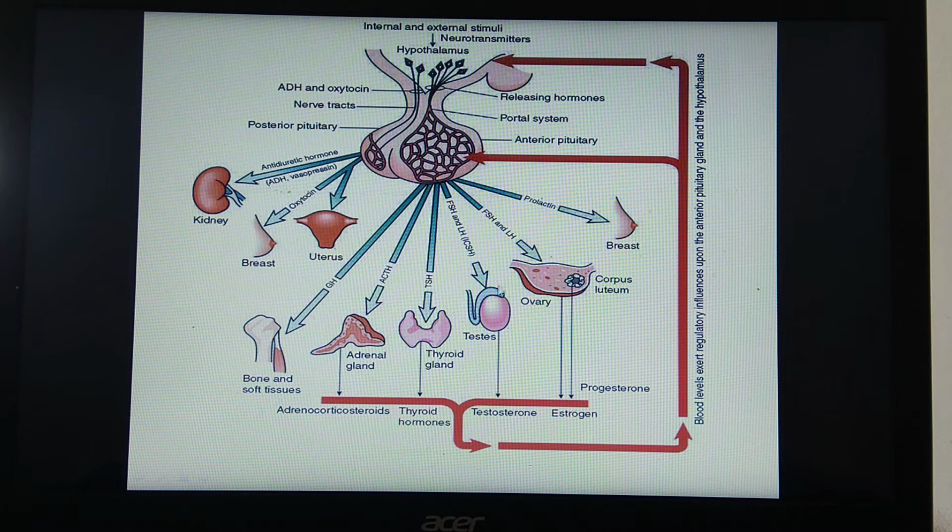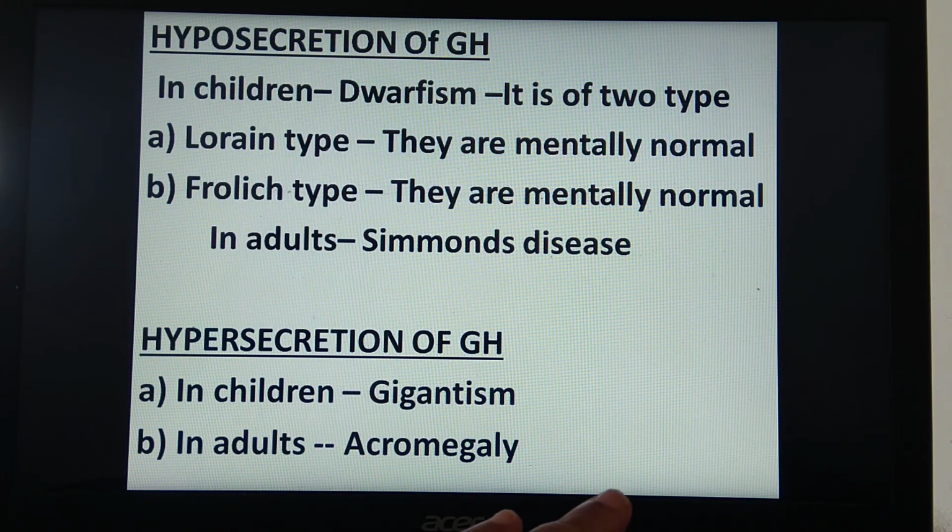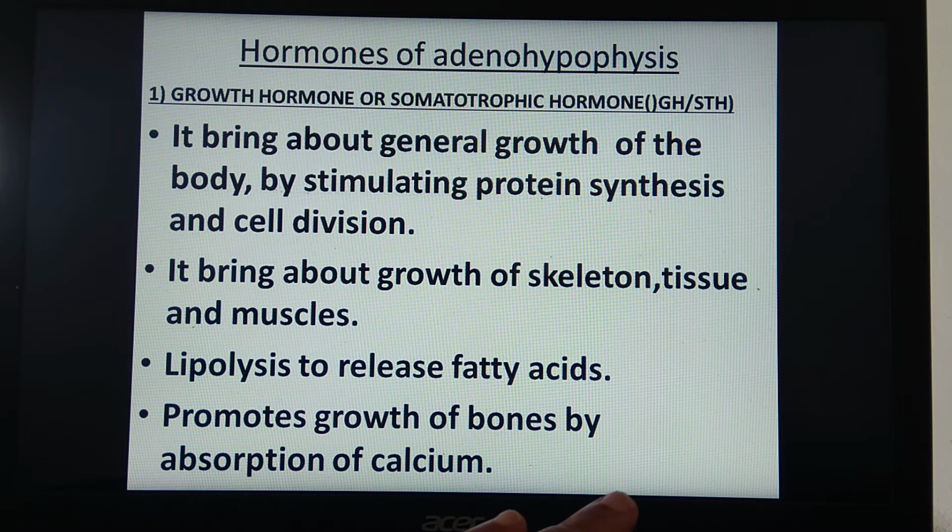So these five hormones are secreted by anterior pituitary, and posterior pituitary secretes oxytocin and vasopressin, and one more hormone which is called coherin. Now we have to study the details, all detailed functions of these different hormones secreted by the pituitary gland. We will see the hormones of adenohypophysis, or the hormones of anterior pituitary.